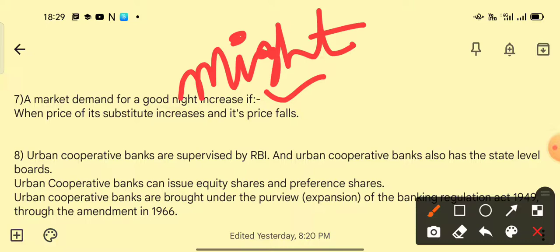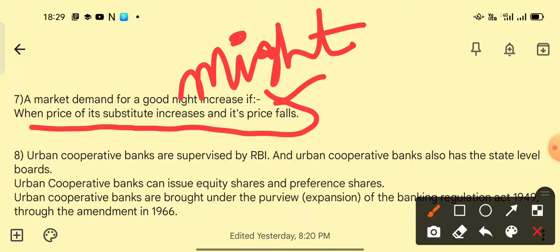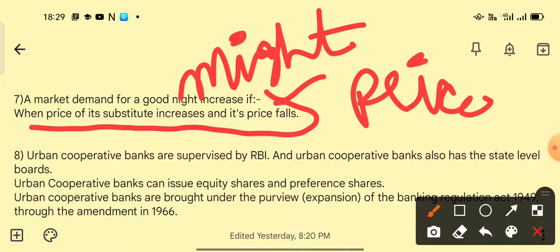The answer is when the price of its substitute increases, then demand for the good increases, and at the same time the good's own price falls.